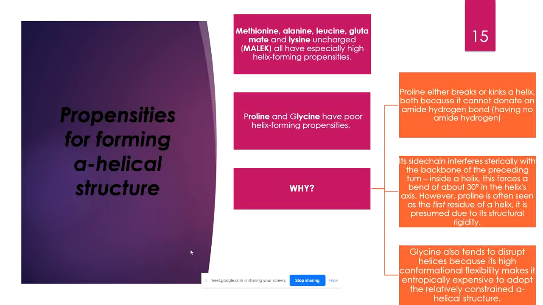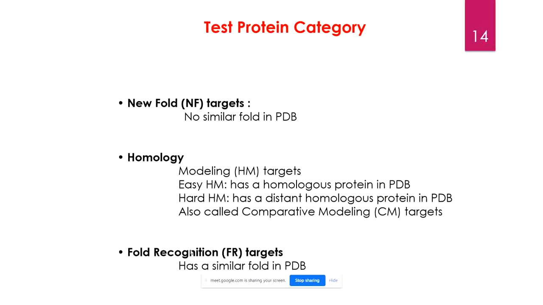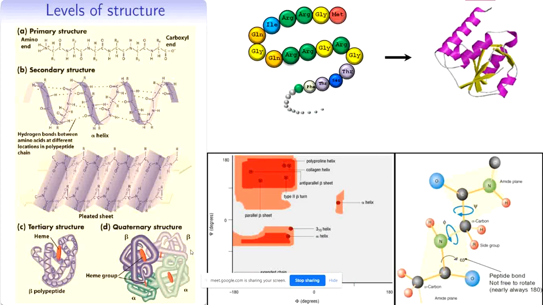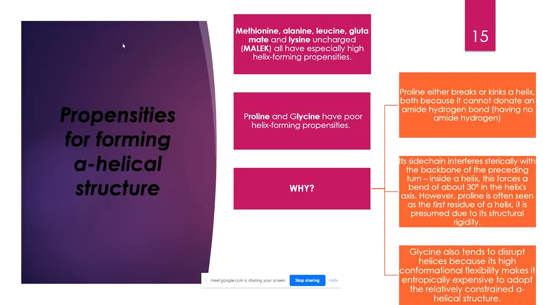Now, how do these web servers or software predict the correct structure? How do they predict that this particular motif is going to have this particular structure? For example, suppose I'm uploading a primary structure, a sequence. How is a particular web server or software going to predict whether this sequence is going to fold in an alpha helix form or in a beta sheet form? How are they going to predict? There are some ways to predict, by seeing the tendency or the nature of the amino acids.